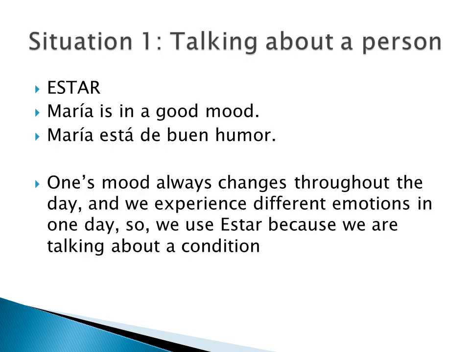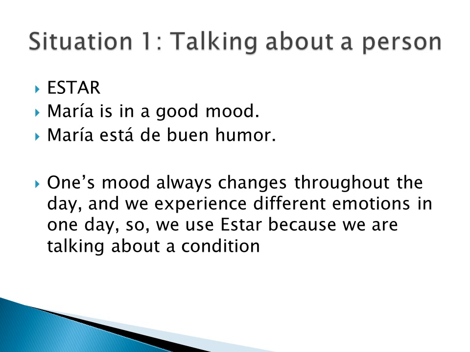Let's consider examples when we are talking about a person. For example, Maria is in a good mood. It's a temporary thing because one's mood keeps changing throughout the day, and we experience different emotions in one day.